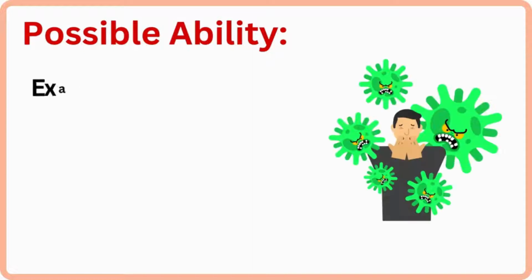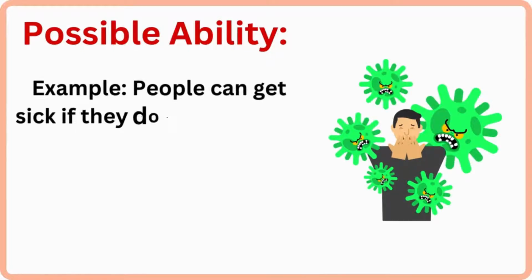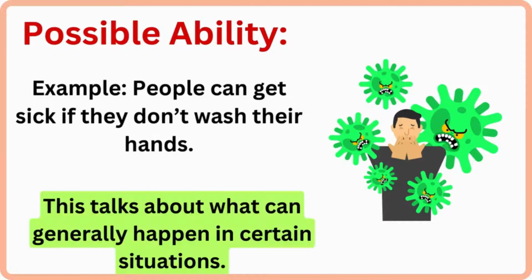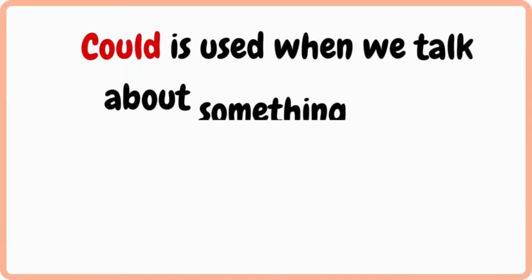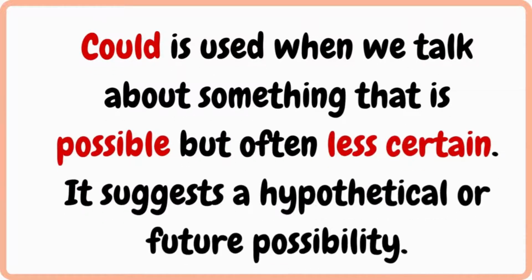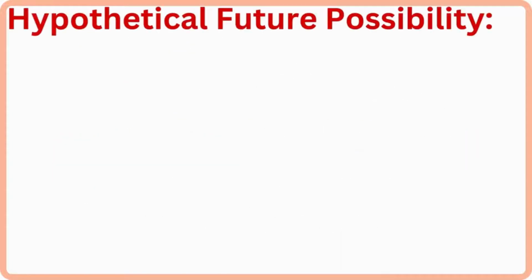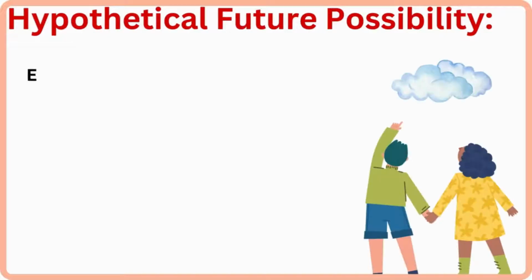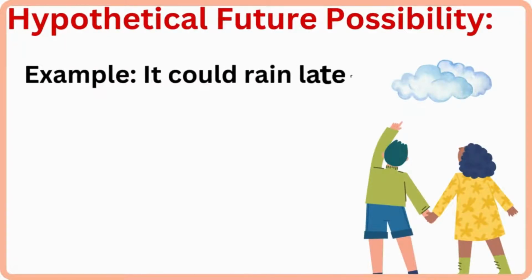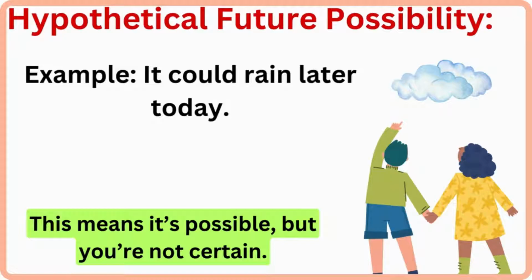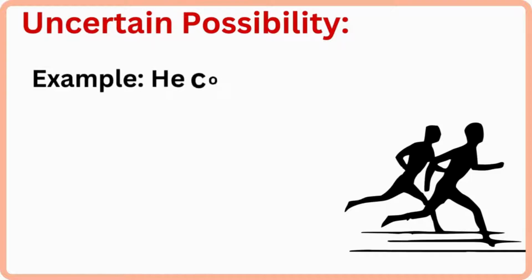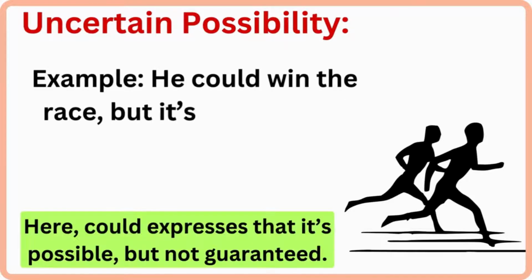Possible ability. Example, people can get sick if they don't wash their hands. This talks about what can generally happen in certain situations. Could is used when we talk about something that is possible, but often less certain. It suggests a hypothetical or future possibility. Hypothetical future possibility. Example, it could rain later today. This means it's possible, but you're not certain. Uncertain possibility. Example, he could win the race, but it's hard to say. Here, could expresses that it's possible, but not guaranteed.